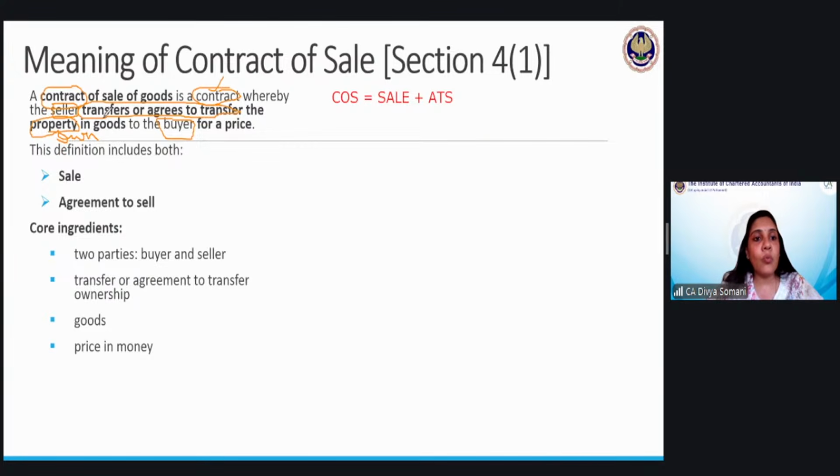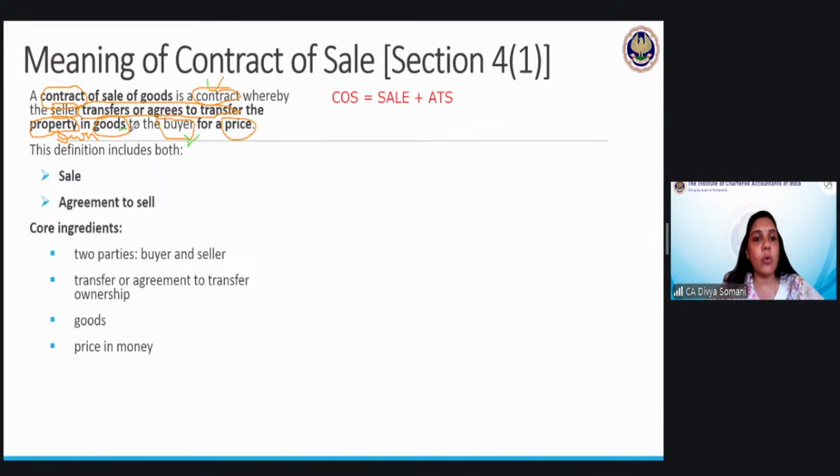Next, what is actually being transferred, or ownership of what is transferred? It is basically talking about goods, and this is all done at a price. So how many total things are there which we have to remember while studying this definition? First, it has to be a contract. Second, there has to be two parties, basically, I'm writing two here because seller and buyer, two people are there.